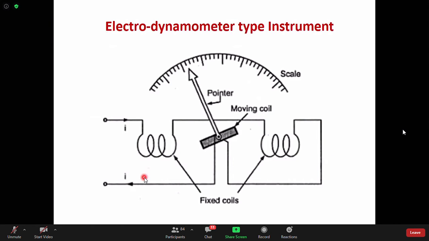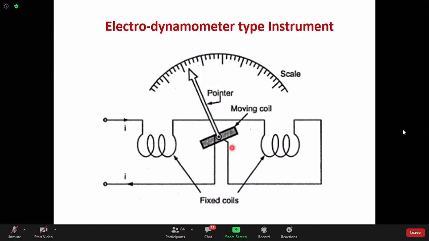The moving coil resistance is very high, so the coil can be taken as resistive. So the current will be in phase with the voltage for the moving coil, because you are applying voltage across the moving coil, whose resistance is very high. For a resistive circuit, voltage and current are in the same phase. If the coil is linear, because they are all air core coils, the characteristic will be linear.